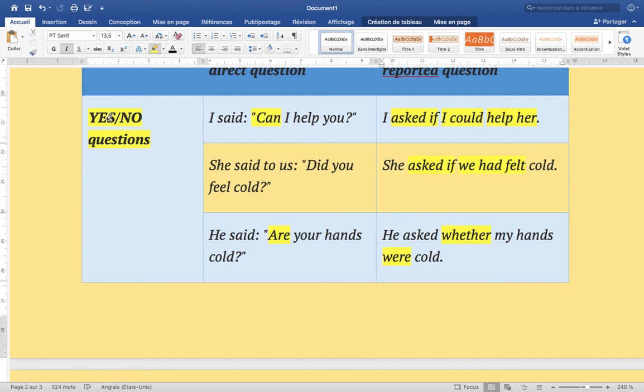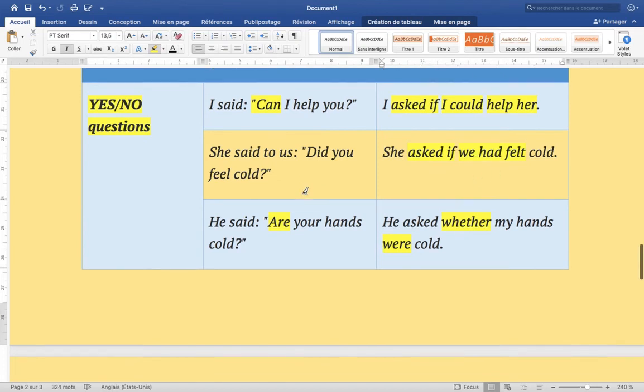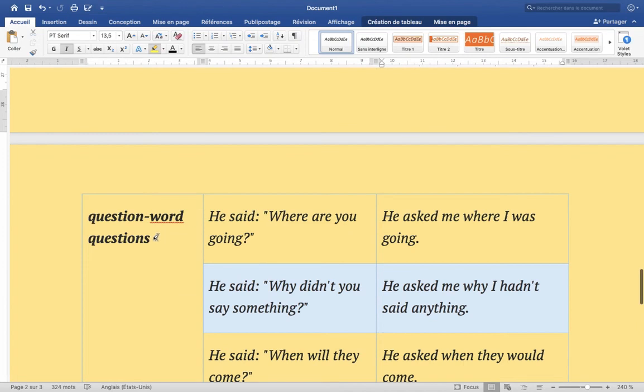When we have a yes or no question, you have to put if plus the past perfect, etc. Okay, so we're going to move to another type of question. We have question words. Question words means the questions that start with where, why, when, how, what, etc. Okay, so we have: he said, "Where are you going?" Here we use where if you want to ask about a place. So he asks me where. We're going to keep the WH question word where.